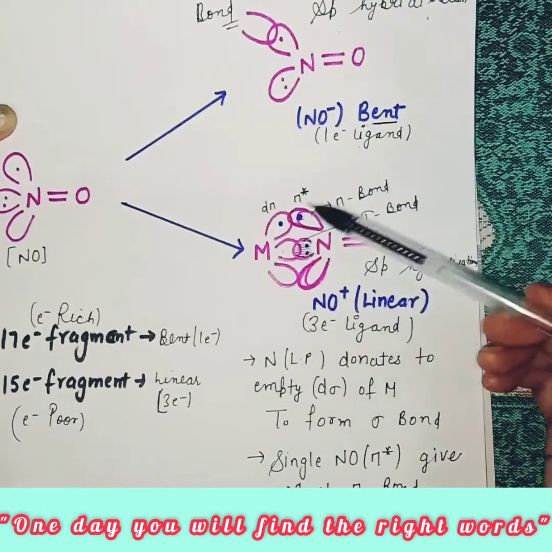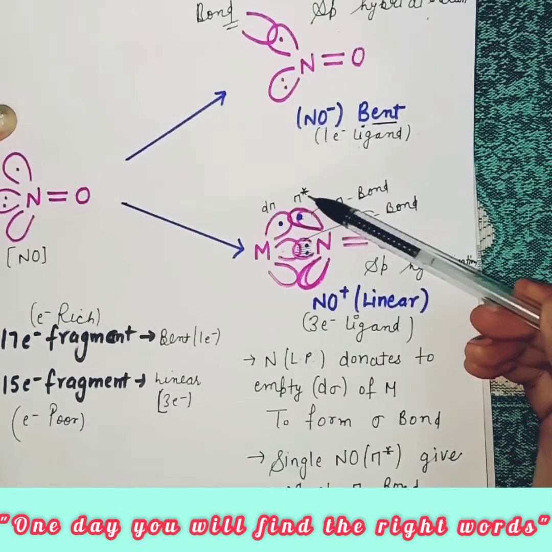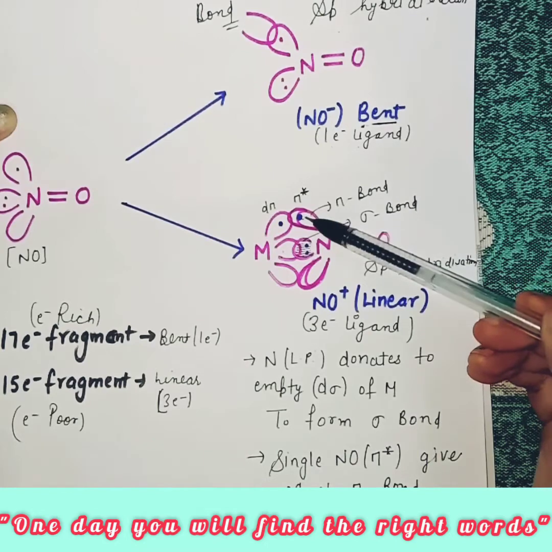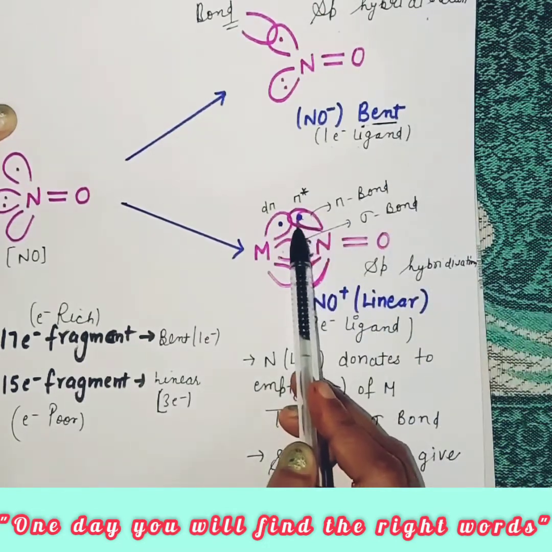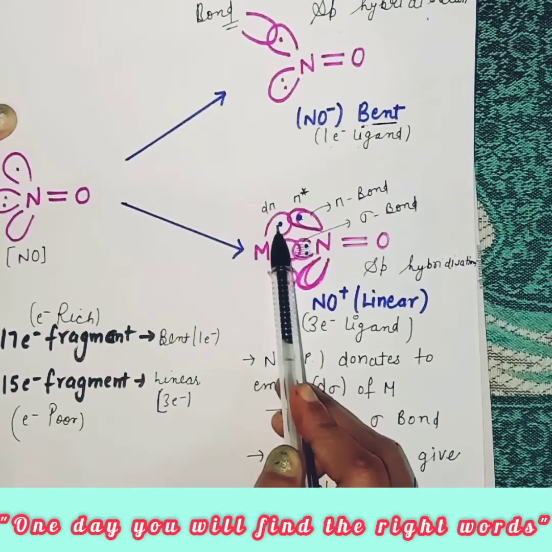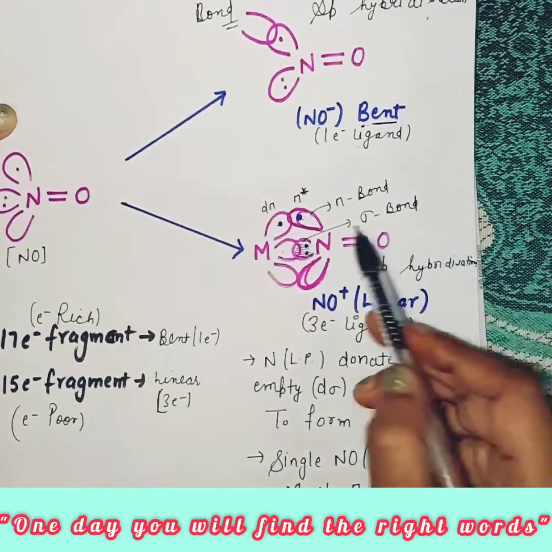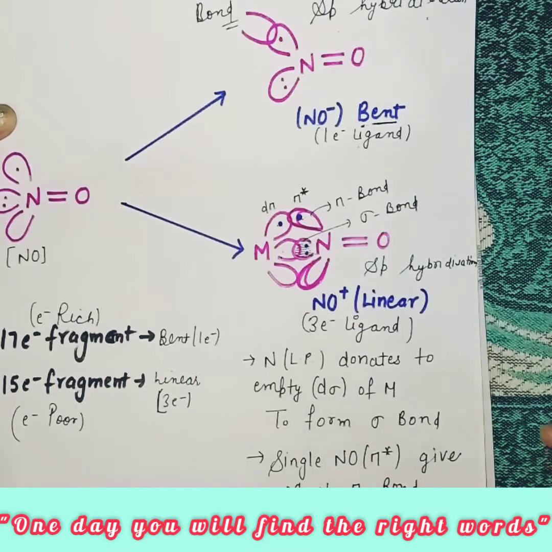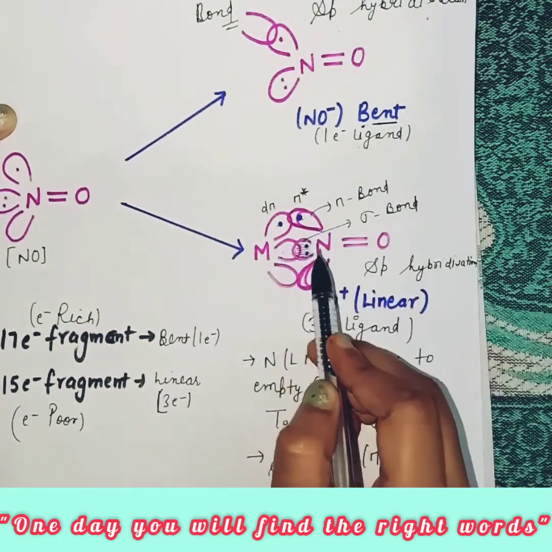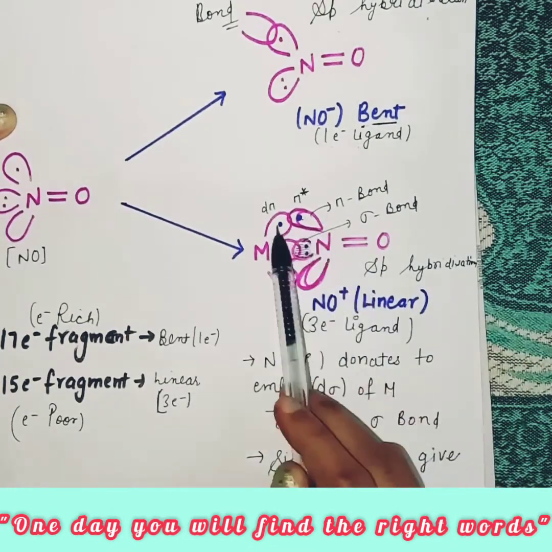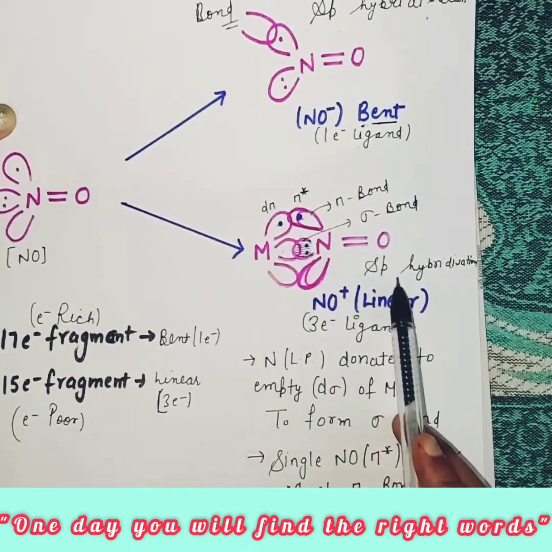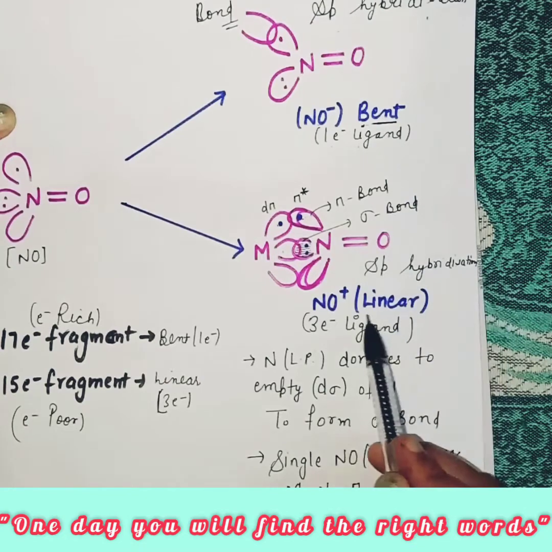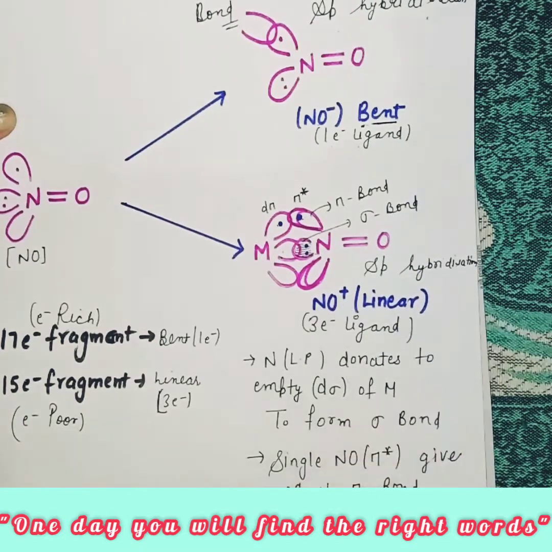After that, the pi star orbital of NO having a single electron forms an M-N pi bond after donating its electron to the metal d pi orbital. In this way it has a double bond between M and NO, and we call it linear bonding. So it is linear, and that's why the hybridization is sp in the case of NO positive.